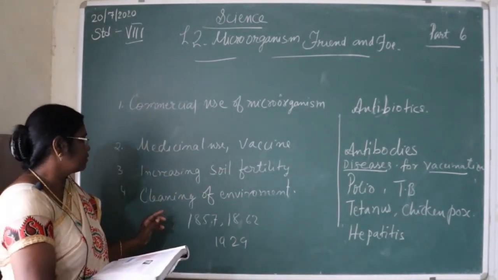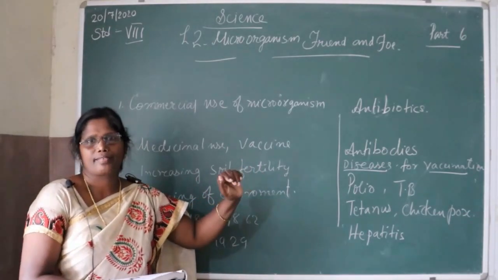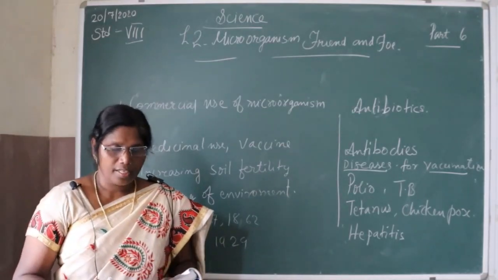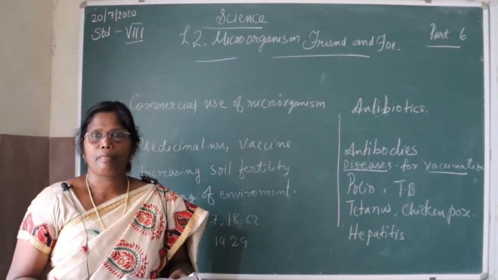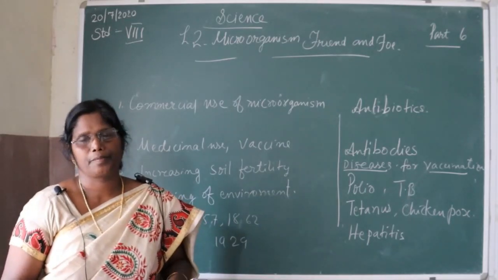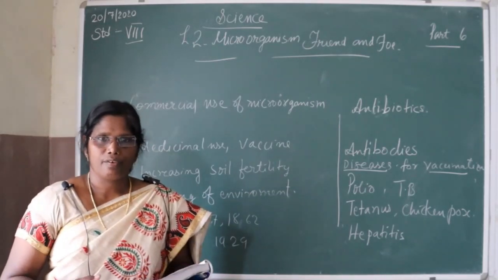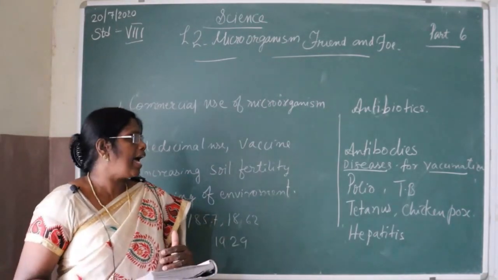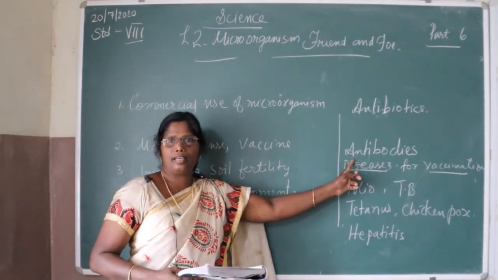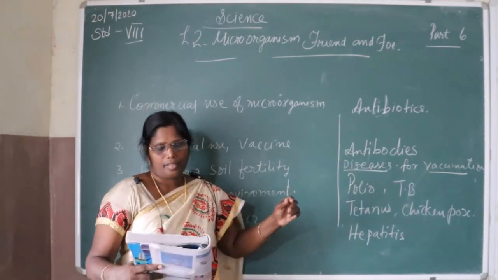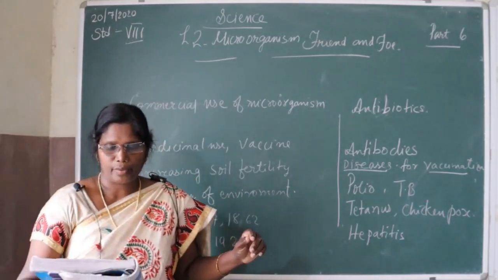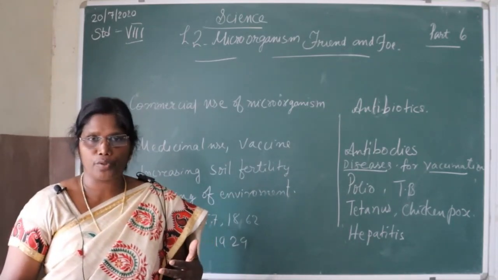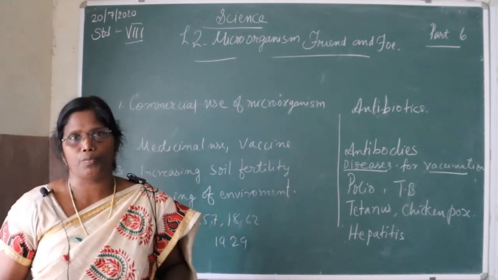Going to the next heading, vaccine. Many vaccines are produced from microorganisms. When disease-causing microbes enter our body, the body fights them by producing antibodies.